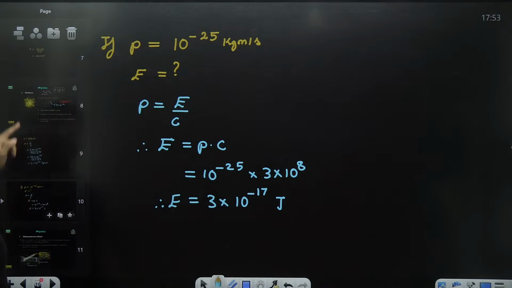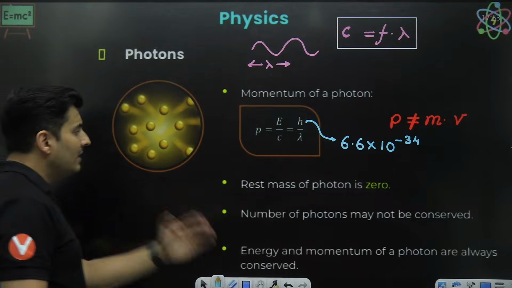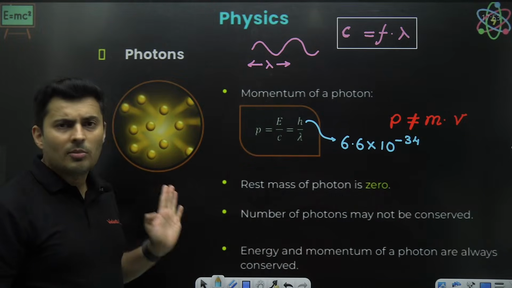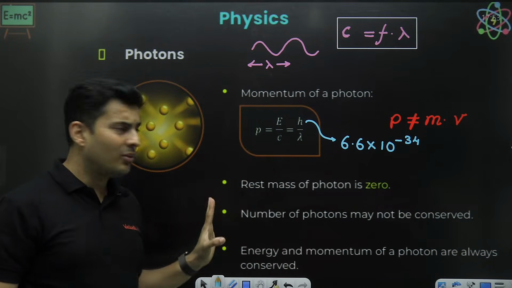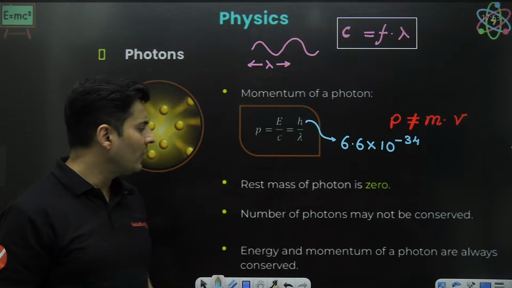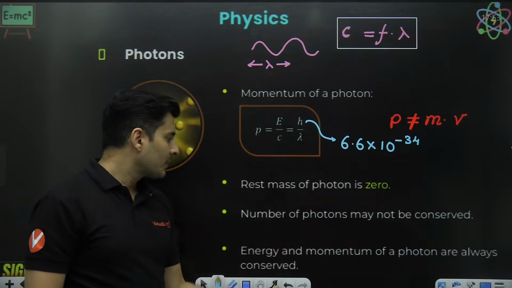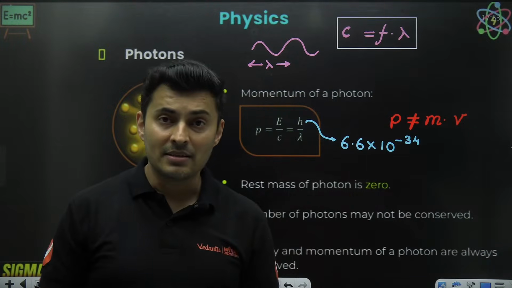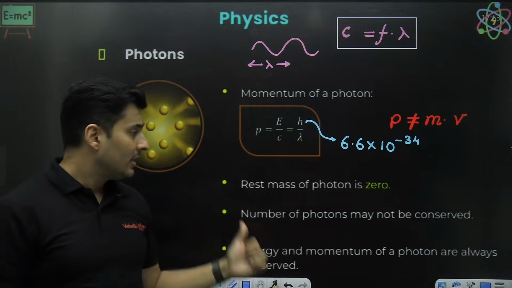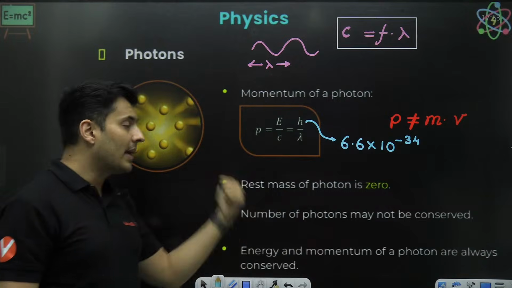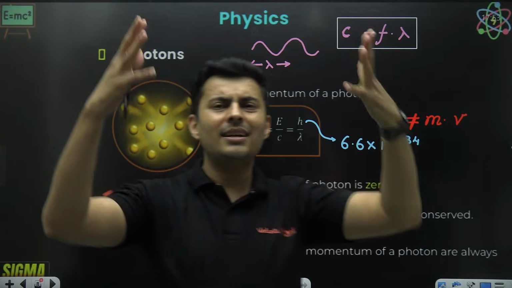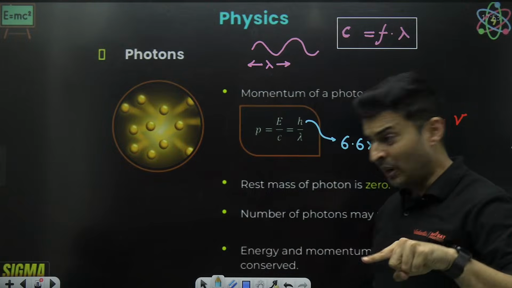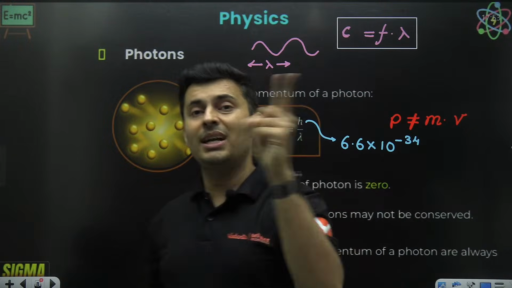Great. Very good. Now, let's look at other things over here. Observe carefully, guys. I talked about mass being meaningless for a photon, so we never use mass in the velocity. Now, the next thing is, the number of photons may not be conserved, but momentum and energy are always conserved. What does that even mean? Number of photons may not be conserved, but momentum and energy are conserved.